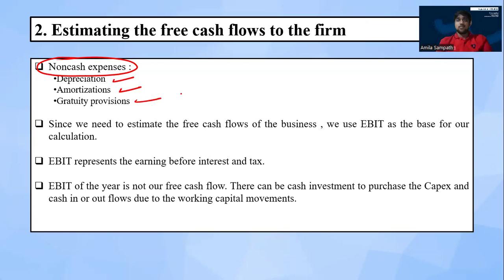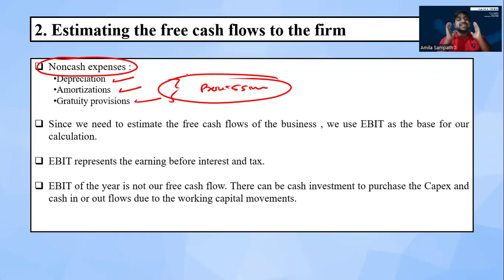There can be different types of provisions. All of these are provisions, not cash expenses. Depreciation, amortization and gratuity provisions are non-cash expenses. Therefore, we need to add back these non-cash expenses into our NOPLAT.